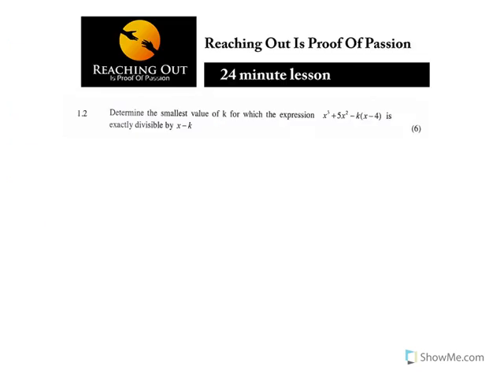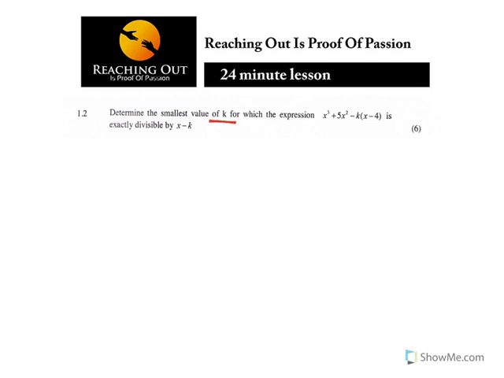Now 1.2 says, determine the smallest value of k for which the expression x cubed plus 5x squared minus k into x minus 4 is exactly divided by x minus k. That is 6 marks, which is quite a lot of marks, so look at this question carefully so that you don't lose your marks.